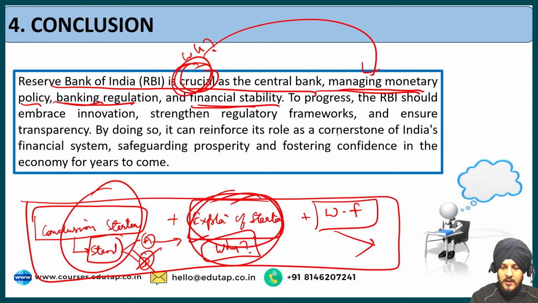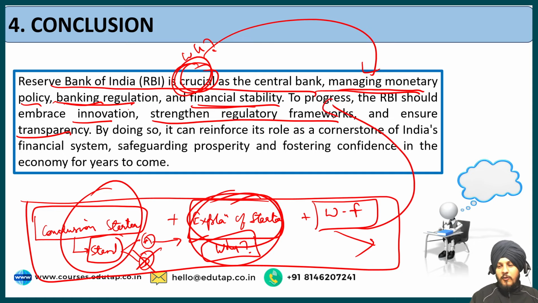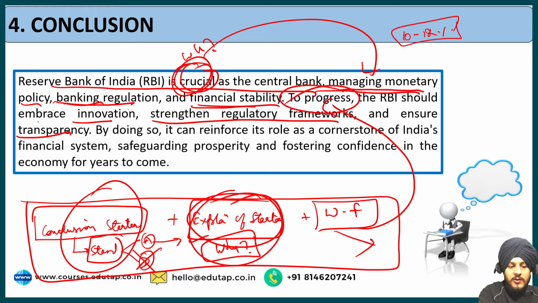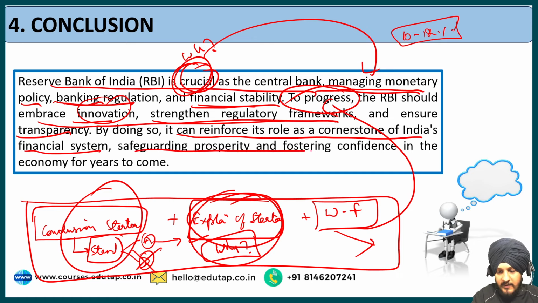Now, what is the way forward? To progress, RBI should embrace innovation, strengthen regulatory framework, and ensure transparency. This is our way forward. And in order to stretch our way forward, because I told you that you should prefer to write the conclusion in 10 to 12% of the word limit, in order to extend it a bit, what we can write is: by doing so, if RBI is able to embrace innovation, regulatory framework, and transparency, it can reinforce its role as a cornerstone of India's financial system, safeguarding prosperity and fostering confidence in the economy for years to come.